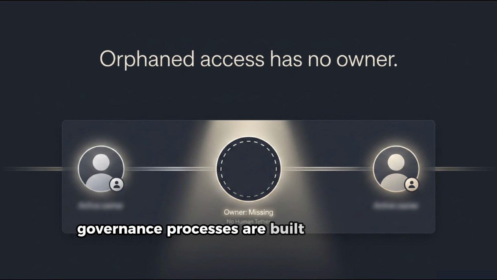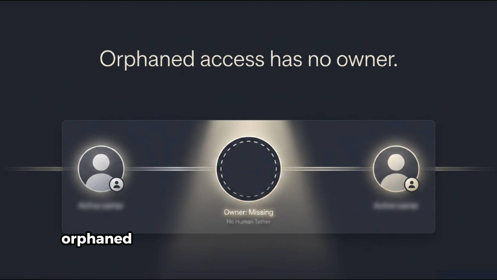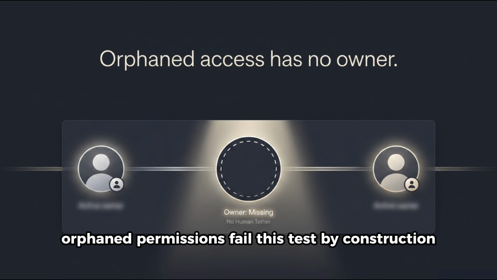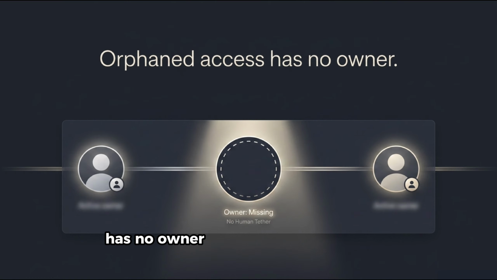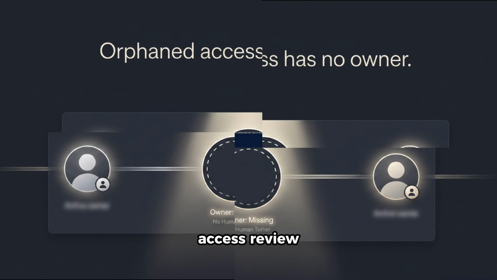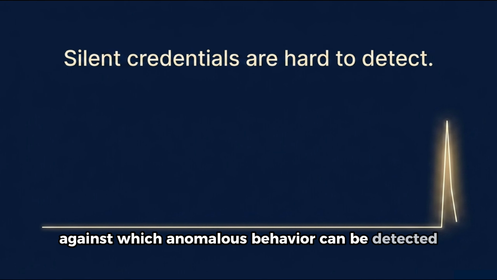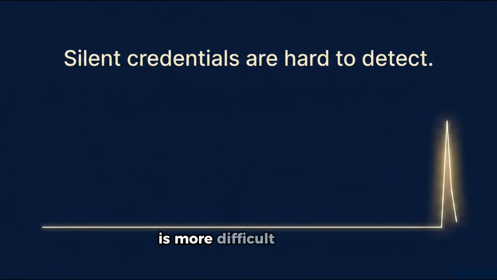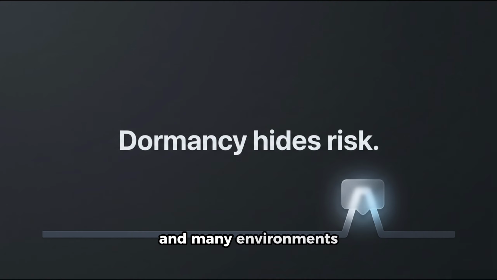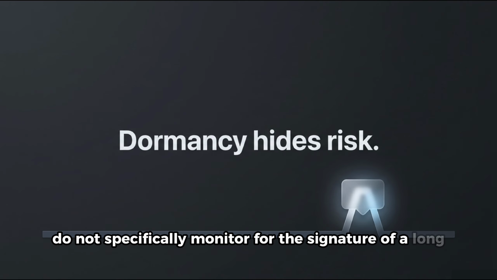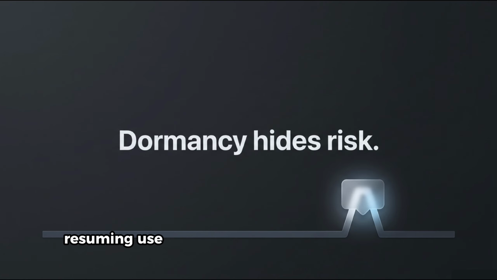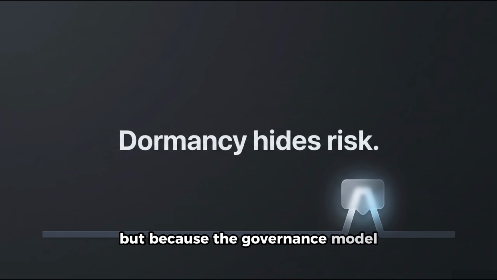Governance processes are built around known identities. Orphaned permissions fail this test by construction. An orphaned credential has no owner to respond to a quarterly access review. It has no expected activity pattern against which anomalous behaviour can be detected. A credential that has been dormant for months and then suddenly becomes active is more difficult to catch than one generating continuous unusual activity, and many environments do not specifically monitor for the signature of a long-dormant credential resuming use.